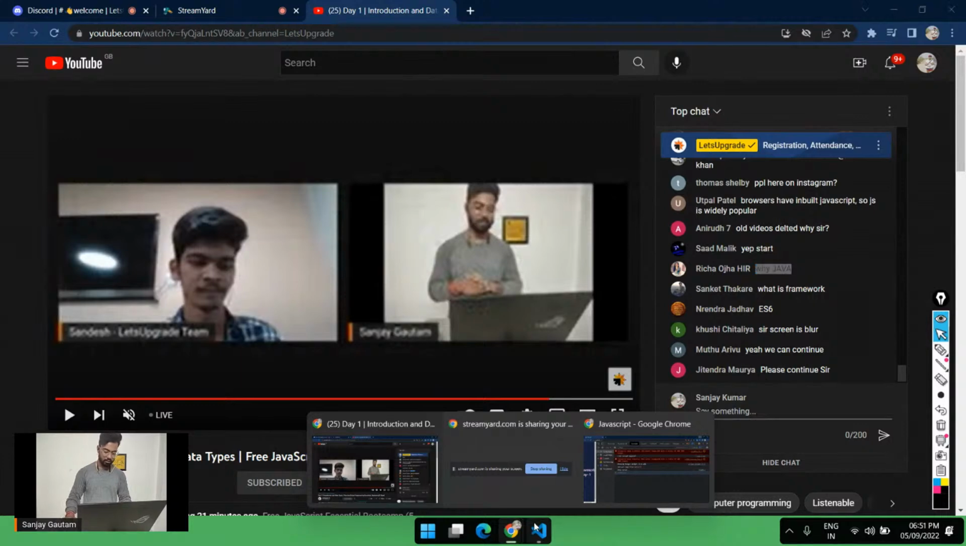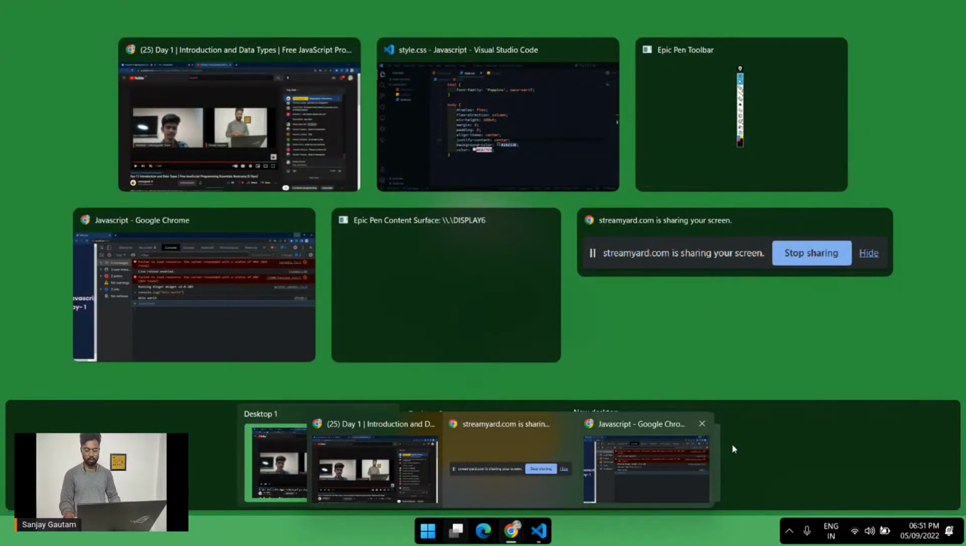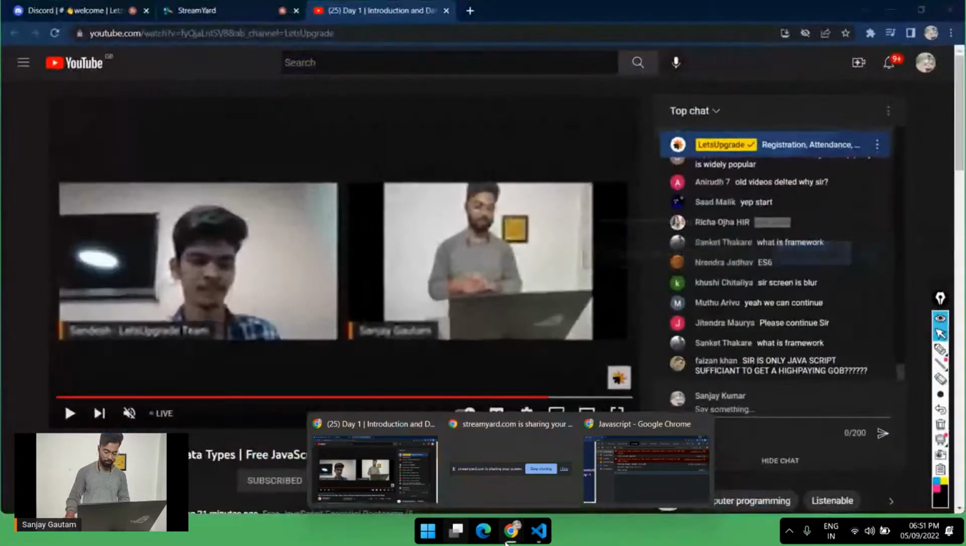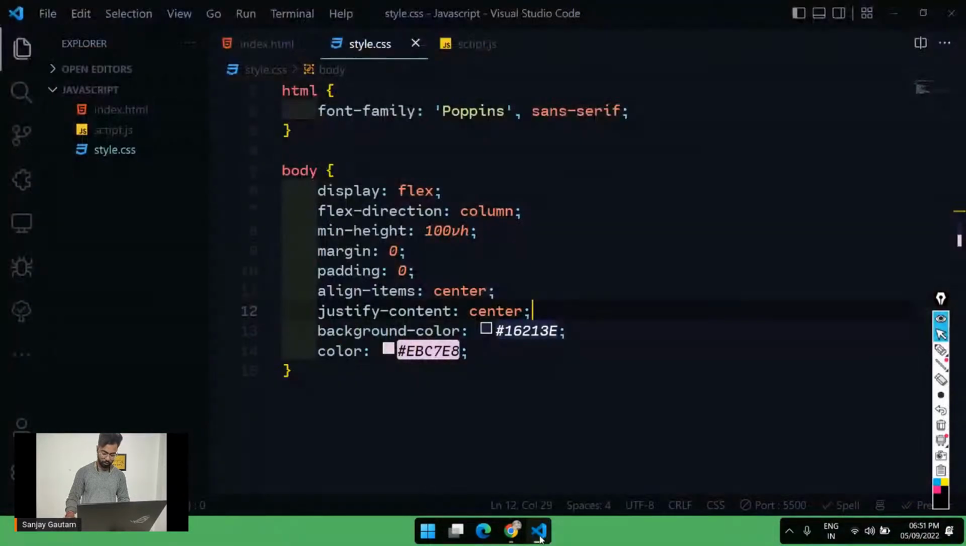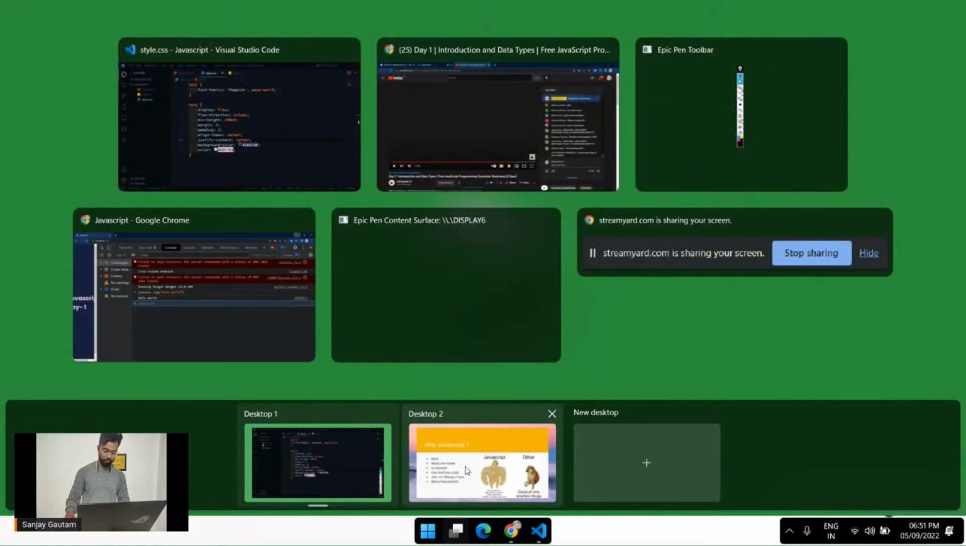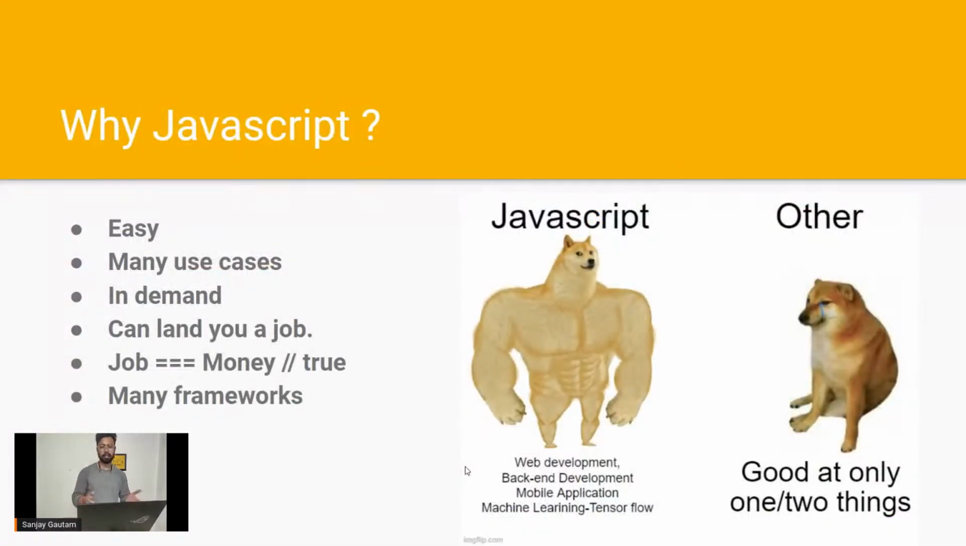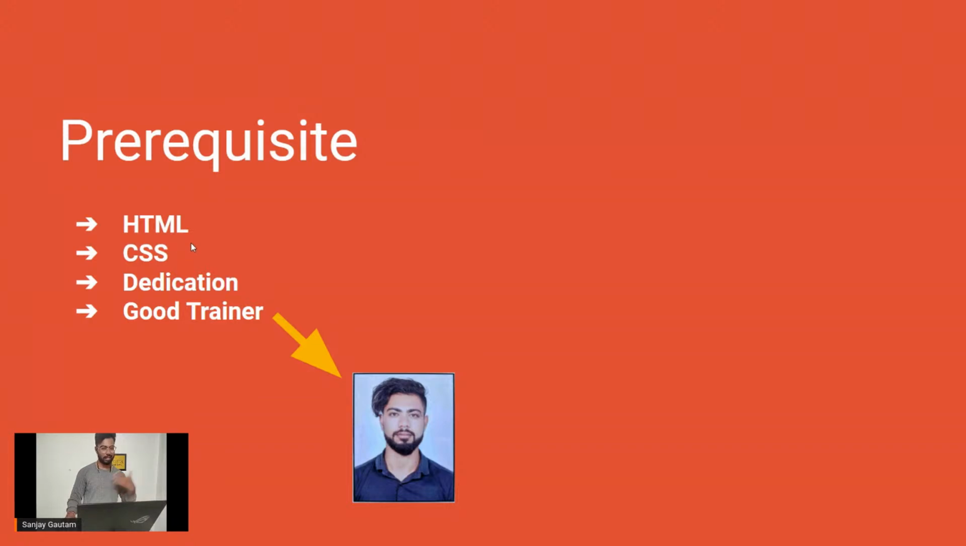So to start the session, there are some pre-requirements for you. Let me just go to the slide again. So what are the pre-requirements for JavaScript? First of all, you should know HTML and CSS, so that we can make a basic website. We have to write some code, so you need a lot of dedication. If it's your first programming language, you need a lot of dedication.